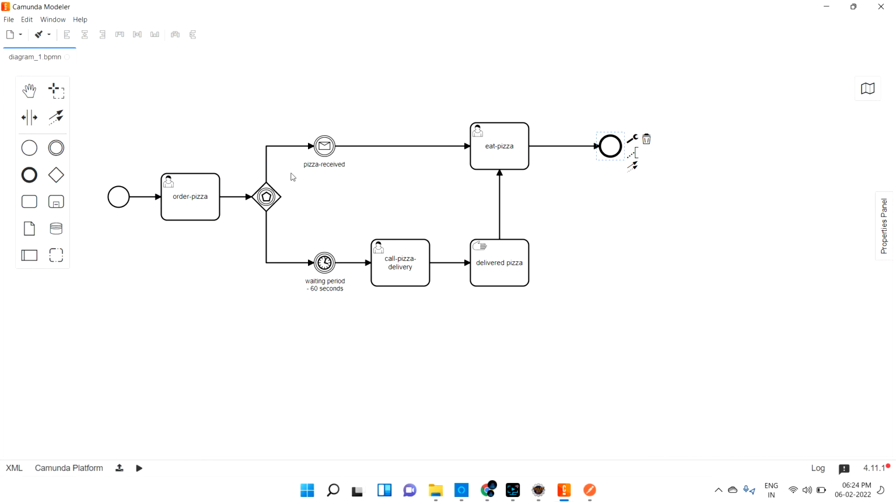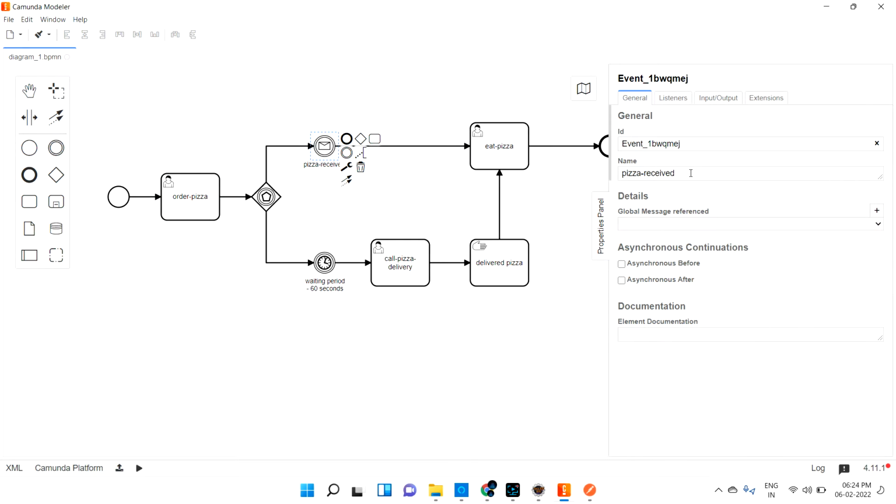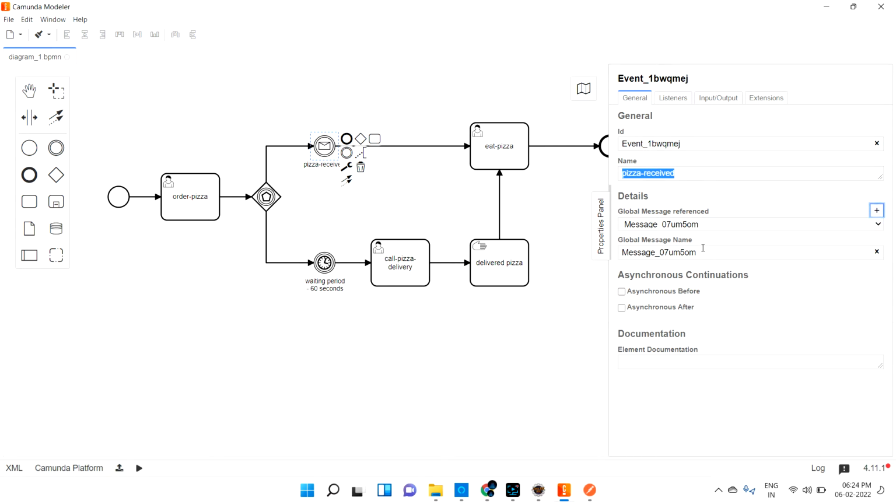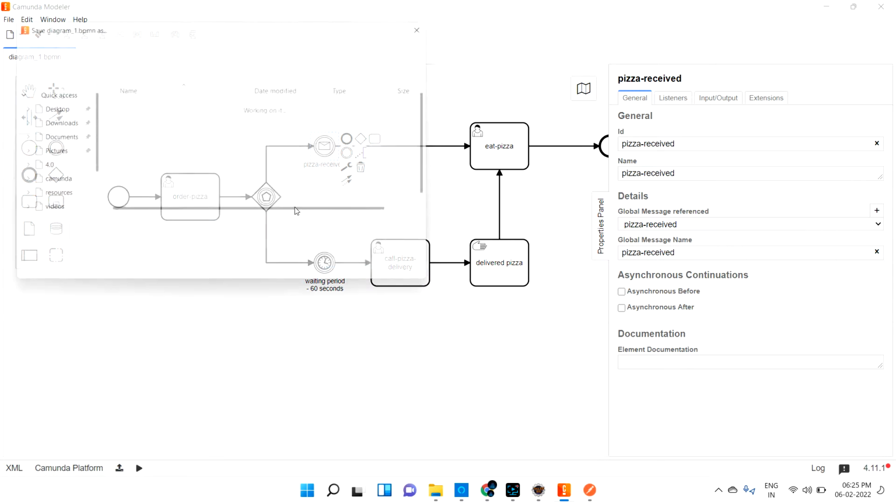Okay, so in that, if you see the pizza received event, let me open this pizza received. How do I know that I received it or not? So I need to create a message. The message I can mention as pizza received. Okay, this is just a message event. Let me keep the id also the same, maybe. This is a message event.